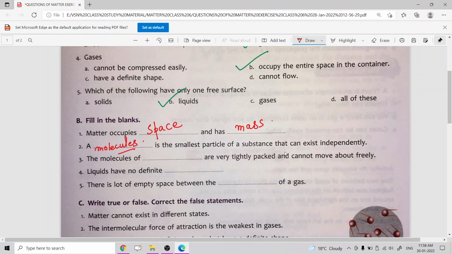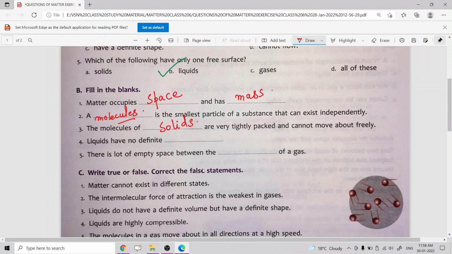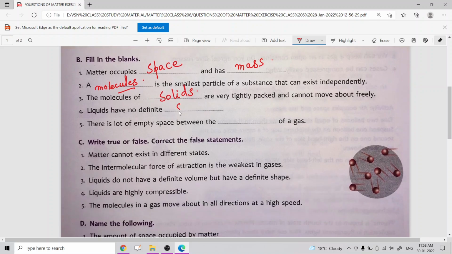And question number 3: the molecules of dash are very tightly packed and cannot move about freely. So the correct option is solids. For solids, the molecules are tightly packed and cannot move about freely. For gases, the molecules are loosely packed and freely moved in different directions. Now the next one is: liquids have no definite dash. The option is shape. The correct option is no definite shape, but liquids have a definite volume.